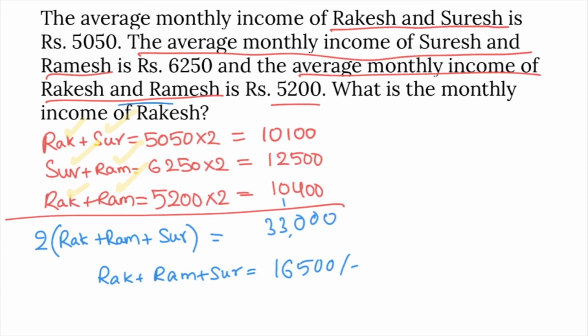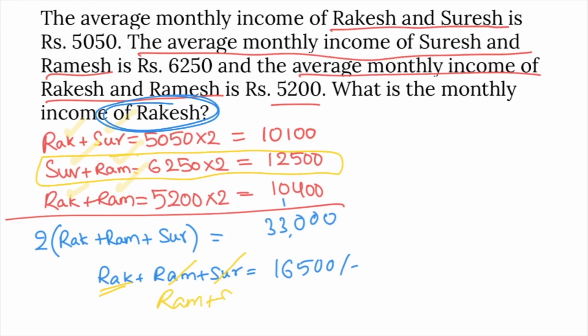We need monthly income of Rakesh. How will you find monthly income of Rakesh? From this equation, we need monthly income of Rakesh. So subtract income of Ramesh, subtract income of Suresh. We have a relation between Ramesh salary and Suresh salary. Ramesh and Suresh together are getting 12,500. So the difference 4,000 rupees is nothing but salary of Rakesh. Rakesh is getting 4,000 rupees per month.